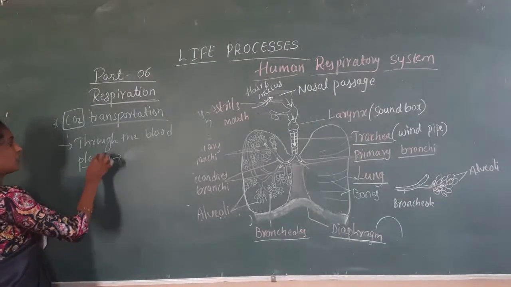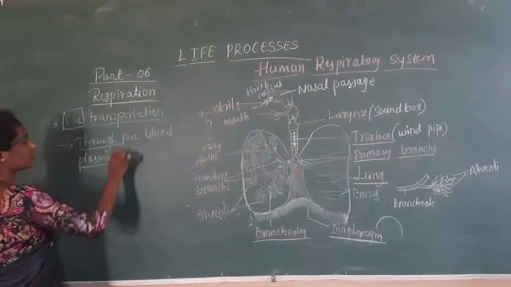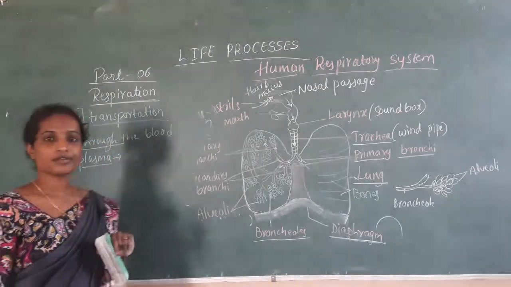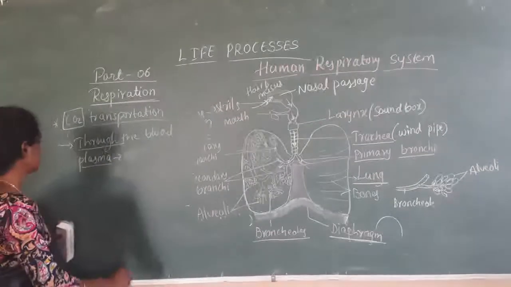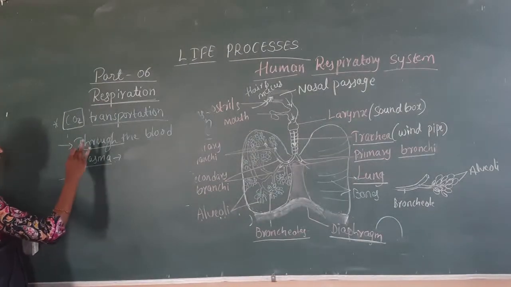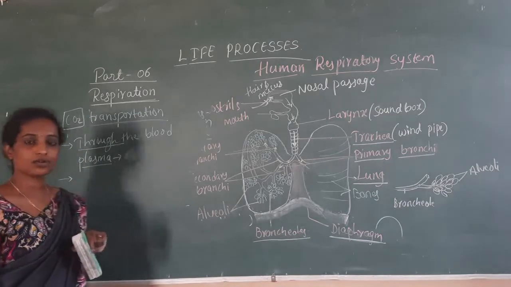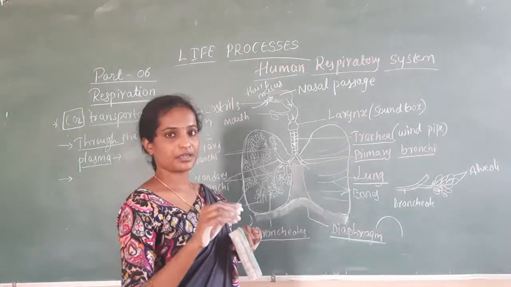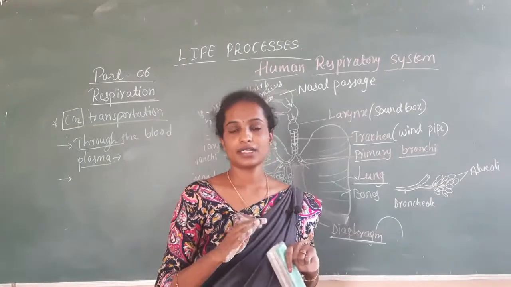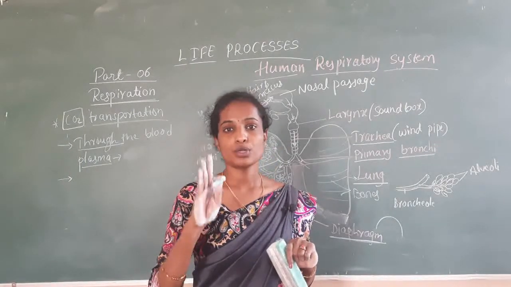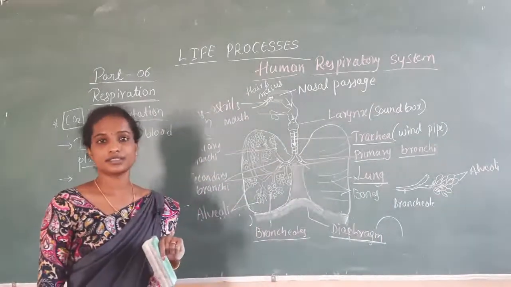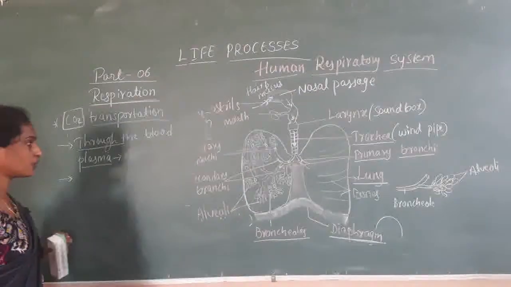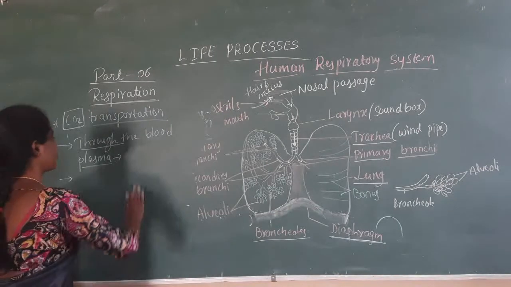That plasma transports the carbon dioxide from tissue level to alveolar level. So as I told you, about 100 ml of deoxygenated blood can carry and deliver 4 ml of carbon dioxide in the alveolar region. Write down the points.